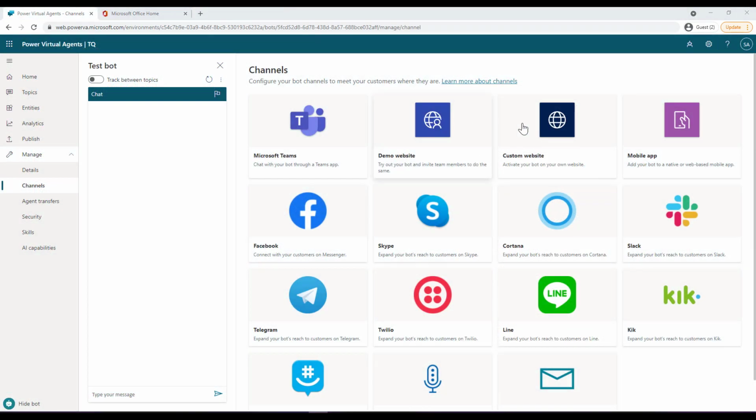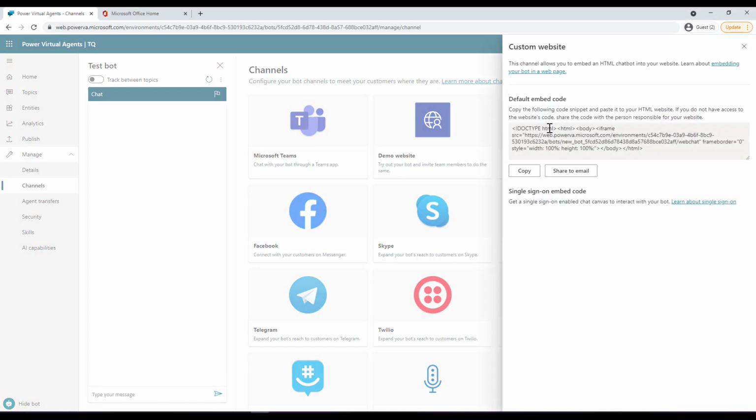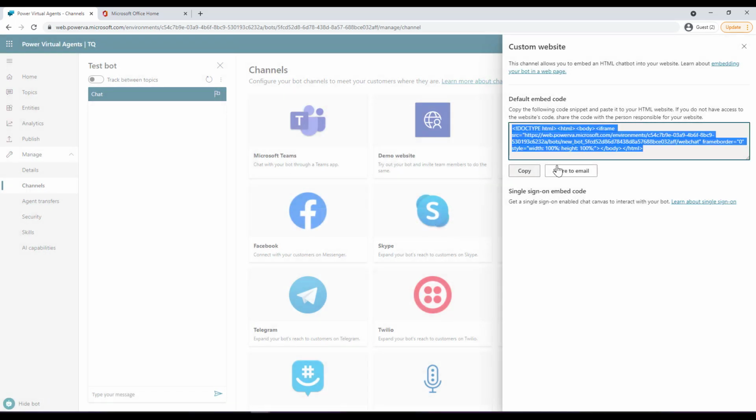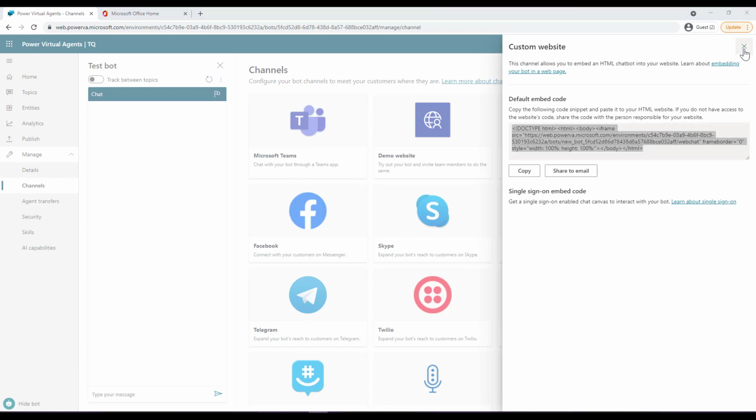Okay, so similarly, if you want to display that to your custom website, for example, if you have your own website and you want to display this bot over there instead of the demo website, what you can do is under the channels, click on custom website, and this will give you the embedding code over here. So all you need to do is copy this code snippet, and then you can add it to the pages of your website. All right, and that bot would be displayed over there. Okay, so that's about the custom website.